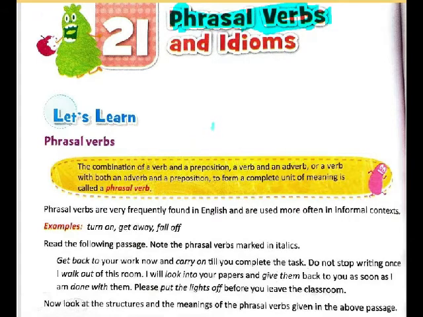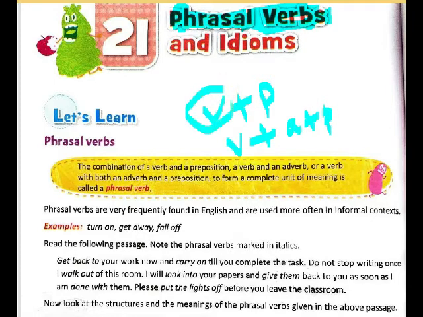Basically, a phrasal verb is a group of words together, and the main word of a phrasal verb is a verb. Along with the verb, there is often a preposition. Sometimes with the verb there is an adverb, and sometimes there are both an adverb as well as a preposition. But the most important part is that this group of words definitely needs to have a verb.